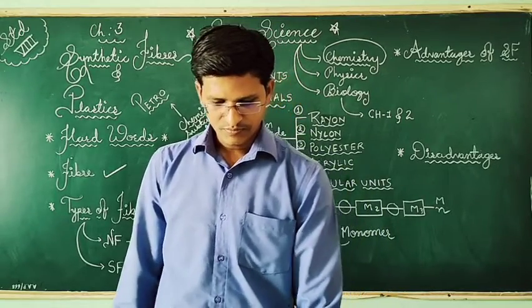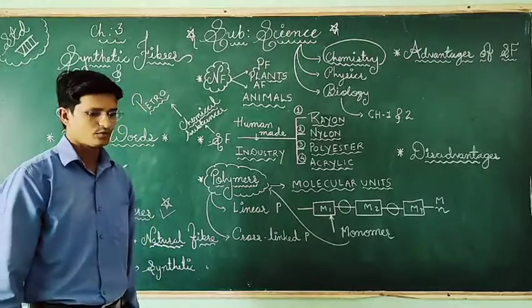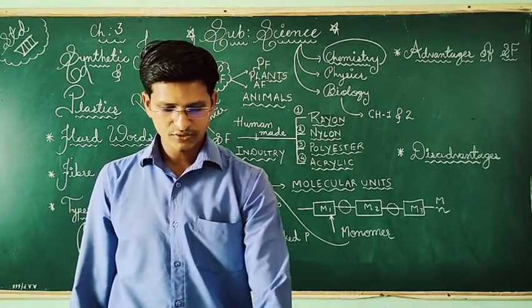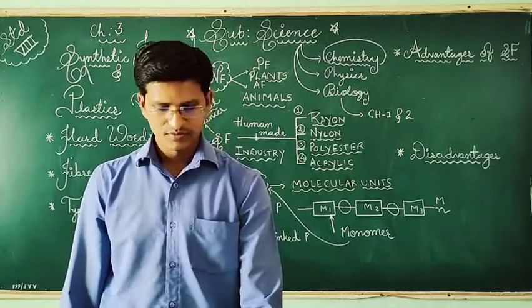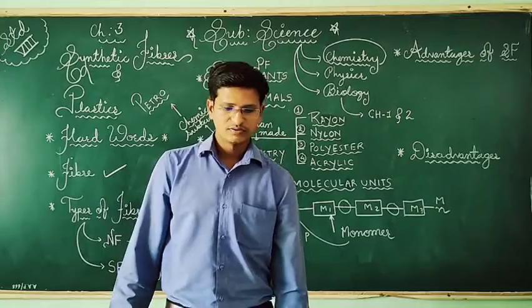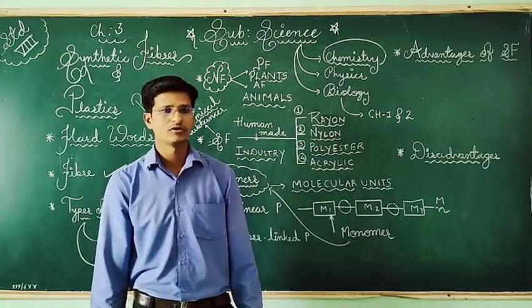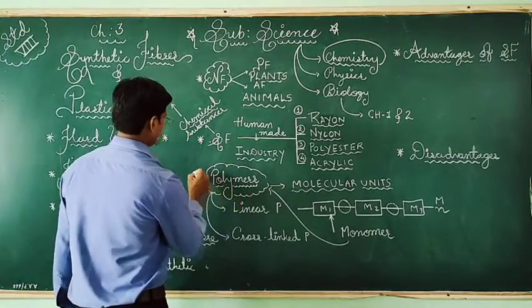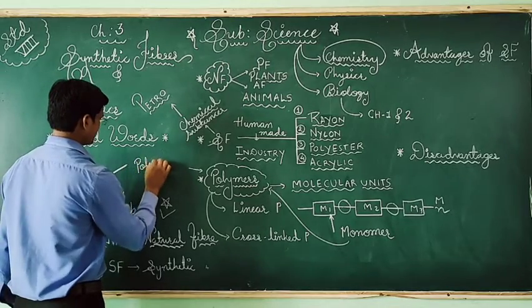And the process of making polymers is polymerization. Polymerization is a process of joining together a large number of small units, small molecules, monomers, to form a very large molecule, polymers. That is called polymerization.